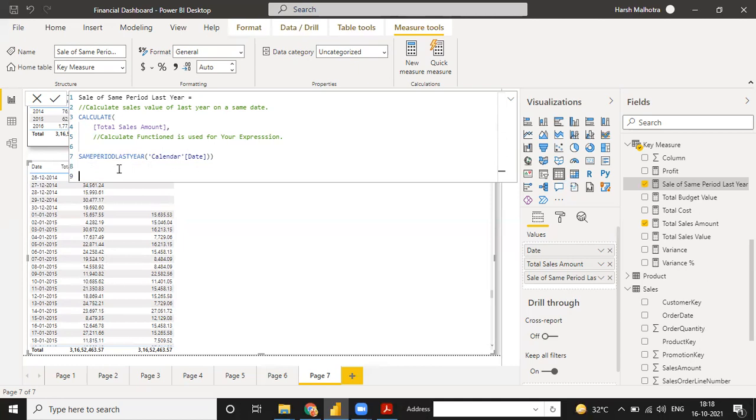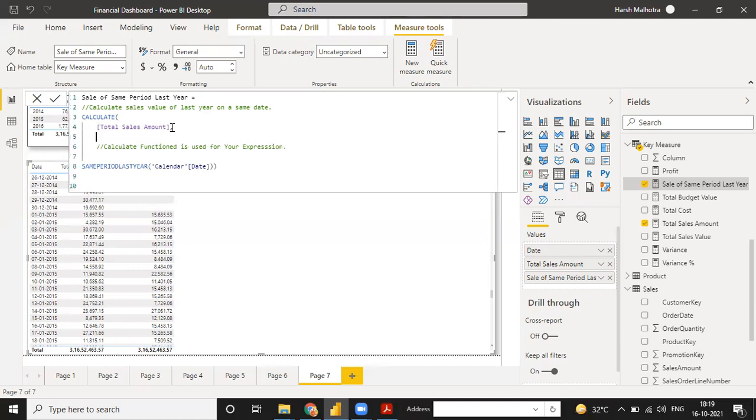And guys, one more thing, this function is not only for your sales data, or actual or budget data. You can use this function in any situation. Suppose earlier we were using an HR project. If you have an HR project, you can also use this function. If you have, suppose, 10 years of data in HR, then you can use the same function with your HR data, but instead of total sales you can use, I can just write it here, total employees.